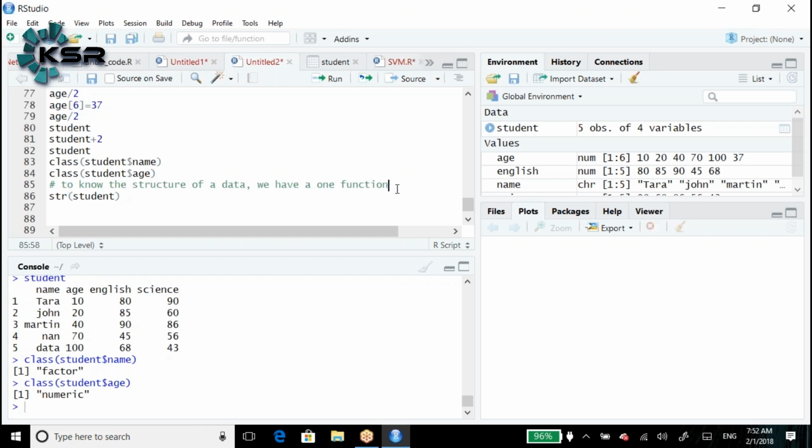The function name is str, and str means structure of the data set name.